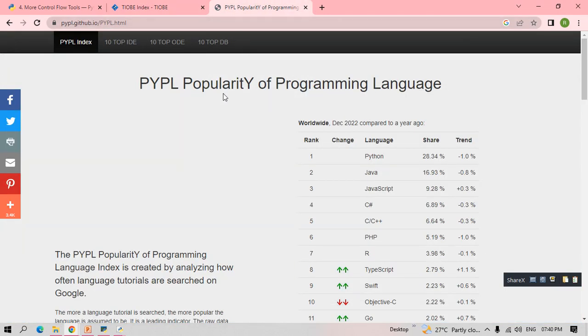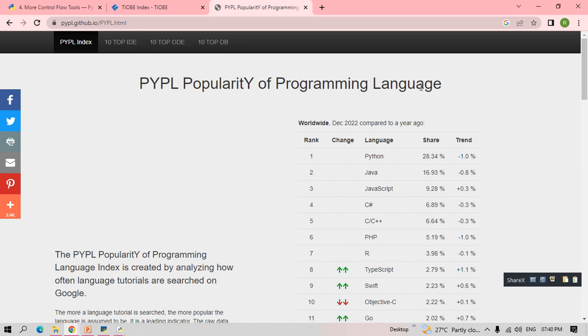The other thing is the PYPL index, which stands for popularity of programming language, the P and Y highlighted here. This index is created by analyzing how often language tutorials are searched on Google.